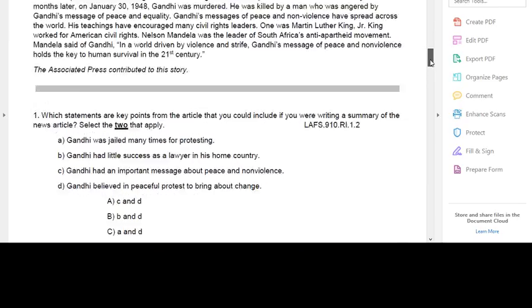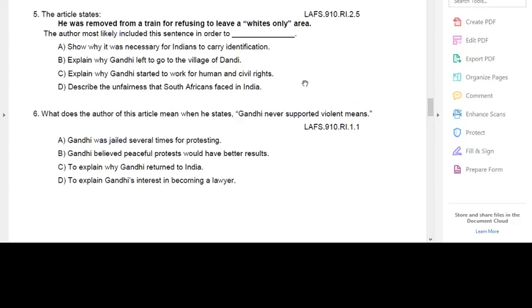I'm going to go back and look at my question. So once again, number 5 says, why was he removed from a train for refusing to leave the whites-only area? A, to show why it was necessary for Indians to carry identification. Those paragraphs told me nothing about that, so I'm going to cross off A right away. Okay, so I'm crossing off A. Now I have B, to explain why he left to go to the village of Dandi. That doesn't say anything about that in those 2 paragraphs I went over.